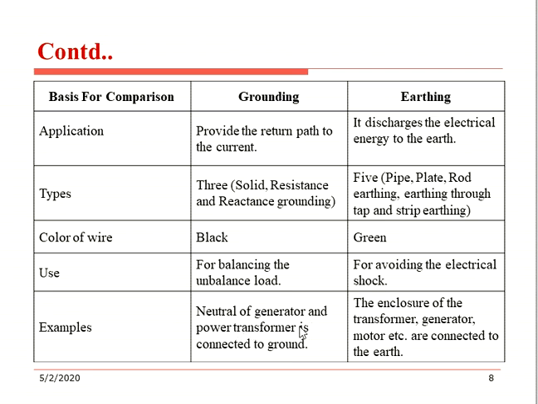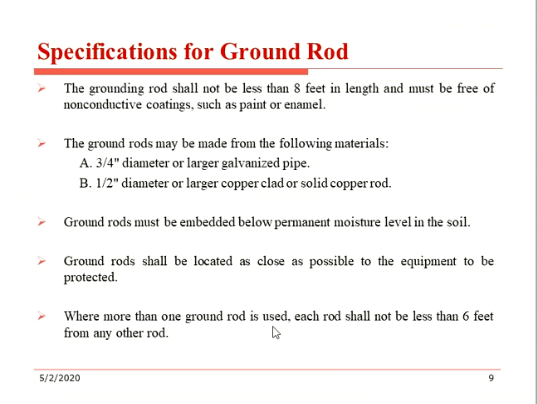The neutral of the generator and the power transformer is connected to the ground. The enclosures of the transformer, generator, motor, etc. are connected to the earth. And next one, specification of the ground rods. The ground rod shall not be less than 8 feet in length and must be free from non-conductive coatings such as paint or enamel. The ground rods may be made from the following materials: 3/4 inch diameter galvanized pipe, or 1/2 inch diameter copper or solid copper rod.